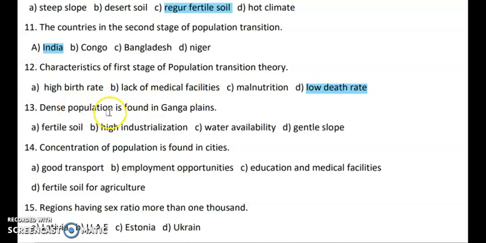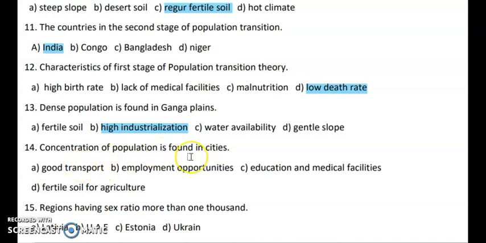Next is dense population is found in Ganga plains. So you have options like fertile soil, high industrialization, water availability, gentle slope. So basically in the Ganga plains there is a flat surface, fertile soil is always present. Okay, availability of plenty of water you can see there. Okay, gentle slope you can find. So high industrialization is an incorrect factor because of fertile soil and water, agriculture is carried out in large amount there. So industrialization is not much there.